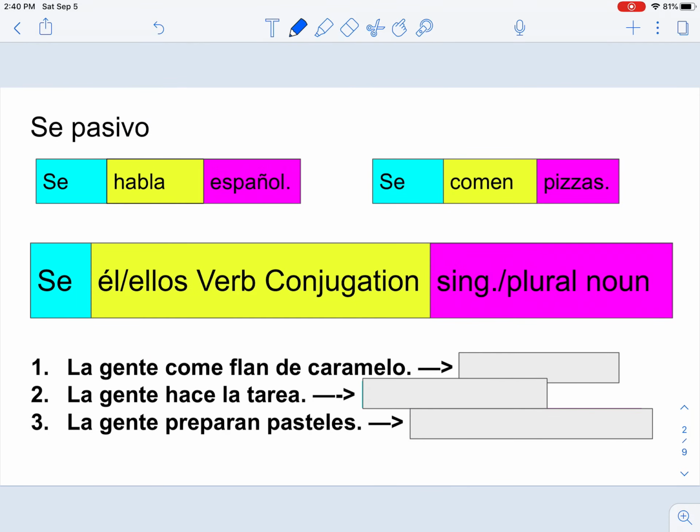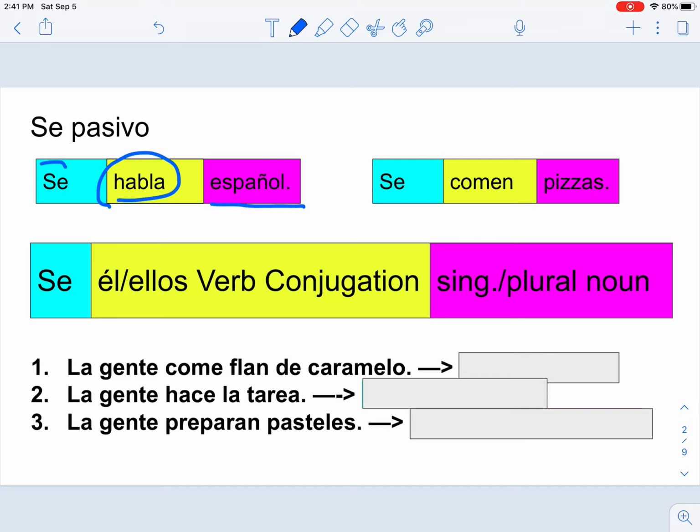So the rule with the se depends on what function it has. There's the se pasivo, which is the passive voice, and it's kind of like saying, instead of "I eat cake," you're saying "cake is eaten." So you don't care about who the subject is. If we don't care about who the subject is, we're going to use se. So let's take this example, where we have se habla español. Here we have the verb that is conjugated. We have español, which is a singular noun. And because we don't care about the subject, we have se.